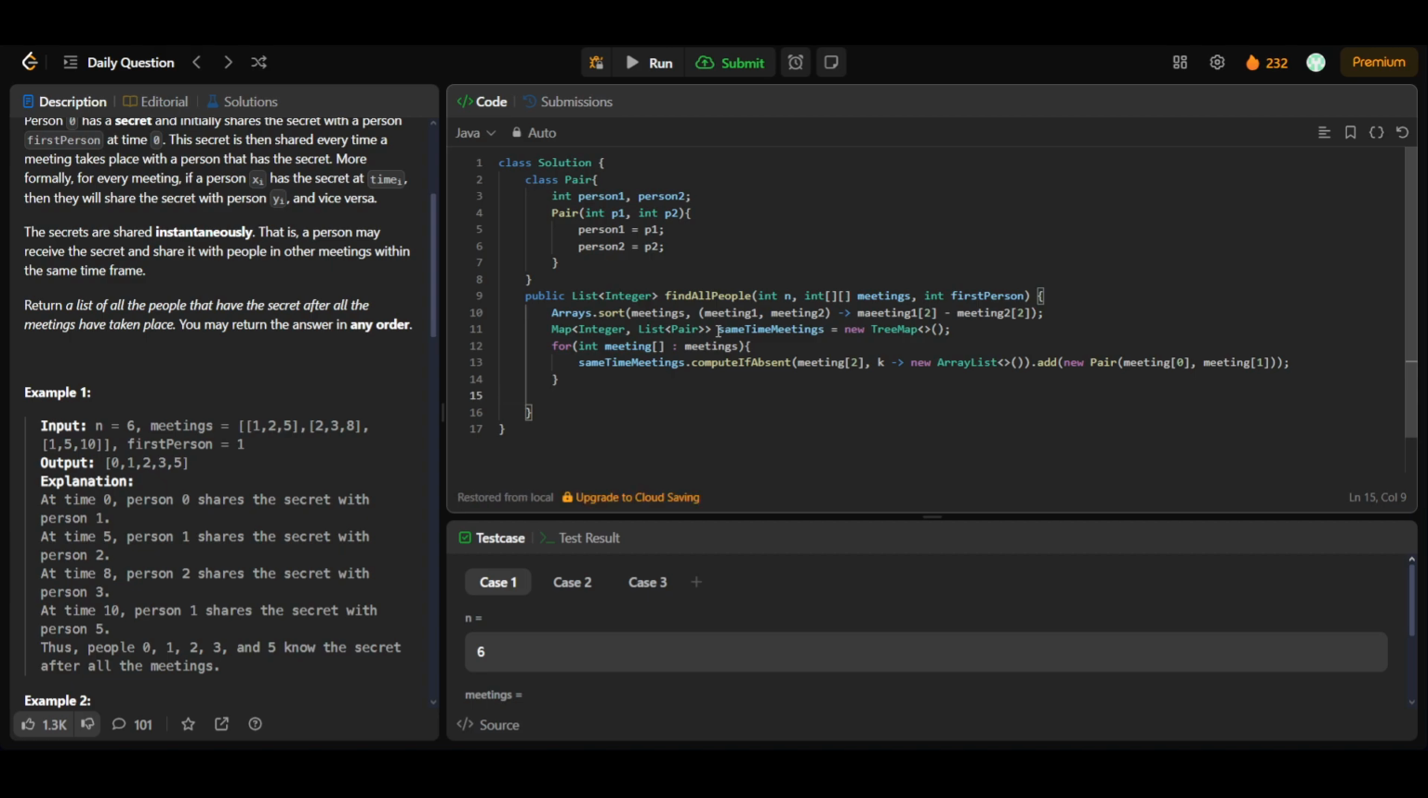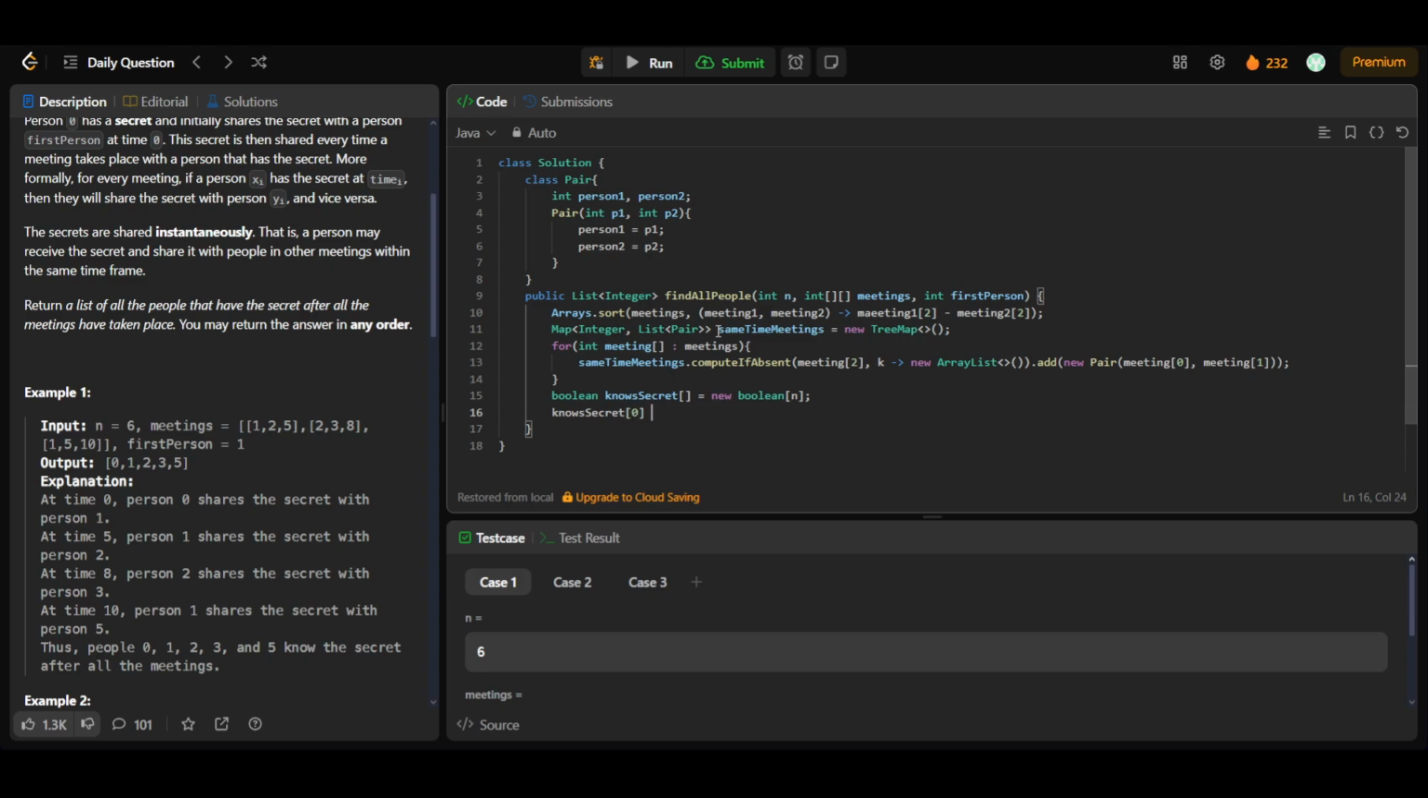And let's also have an array to check who all are the persons who know the secret. Boolean knowsSecret, that is equal to new boolean of size n, and we know that the 0th person and the first person will always know the secret, so let's mark them true. Okay, knowsSecret.